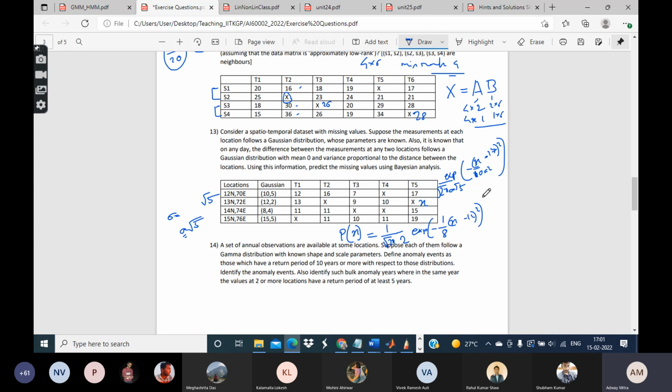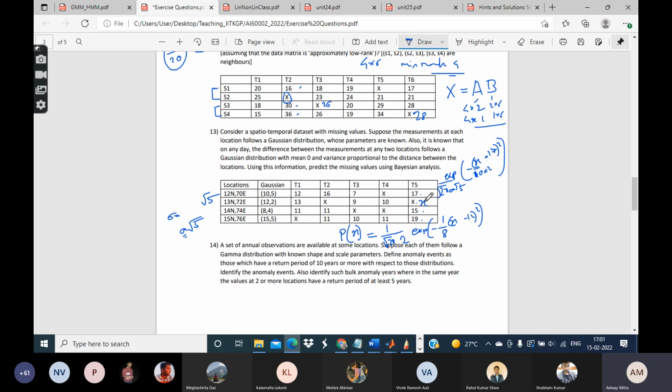So basically, there are 3 or 4 PDFs. One PDF with respect to the location itself, another with respect to the difference with this location, another with respect to the difference with this location, and the third one with respect to the difference with the fourth location.